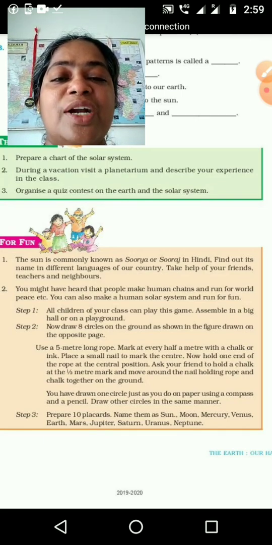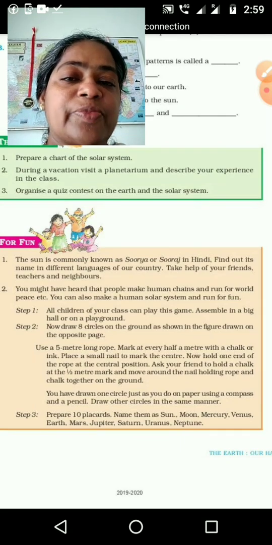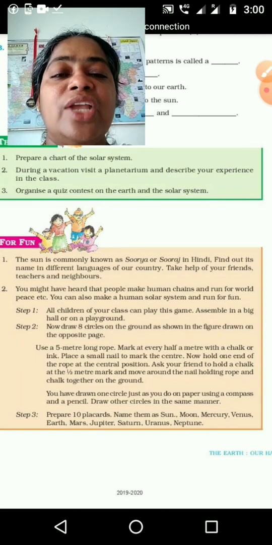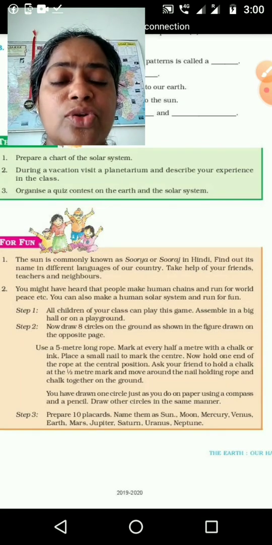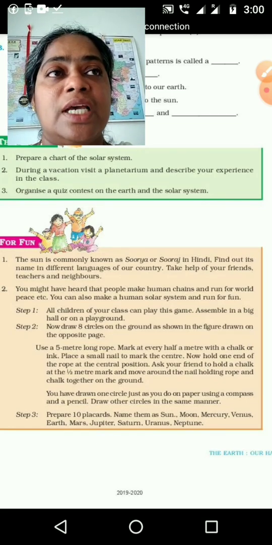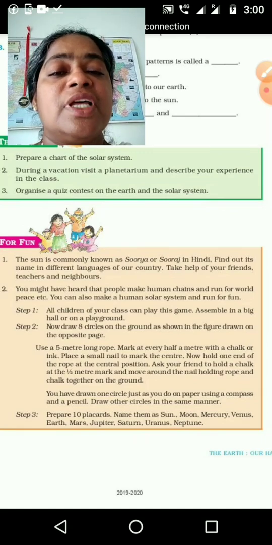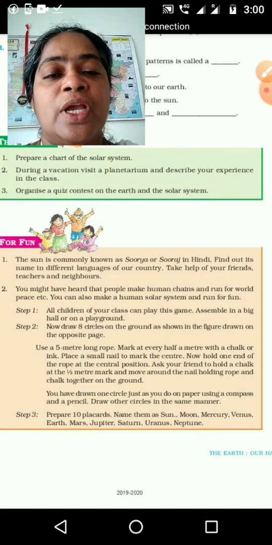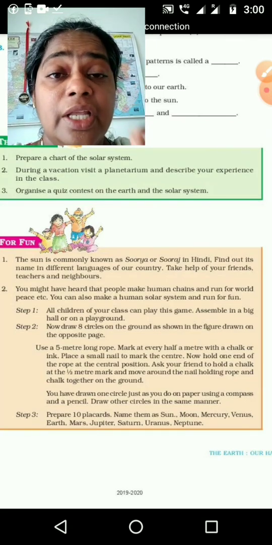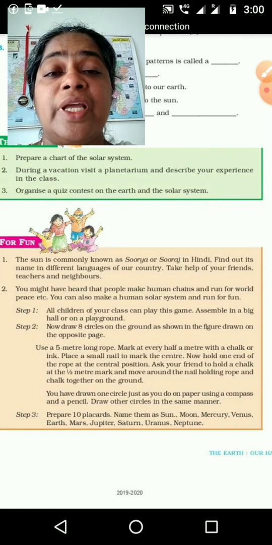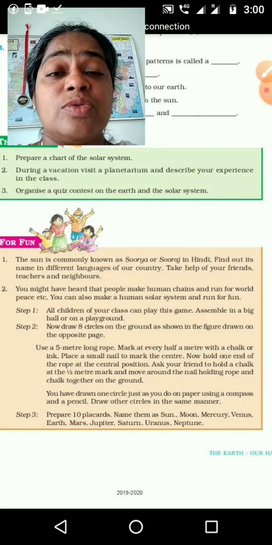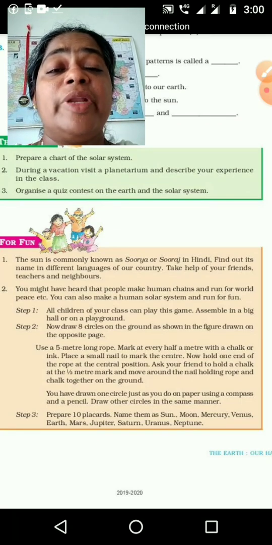Now for that also we can't do it together like that, but we said the solar system is like a family, where the father is the head. So take your family members' help. If there are 3 members, suppose one person is the sun, one person is the earth and one person is the moon. If more members are there, then you can arrange other planets also. Don't go here and there to collect your friends and all. Instead, take the help of your father, mother or grandparents or relatives, those who are living with you or in the next house also.